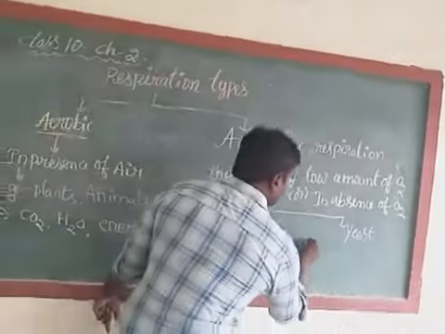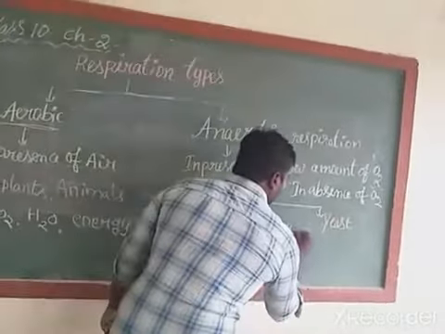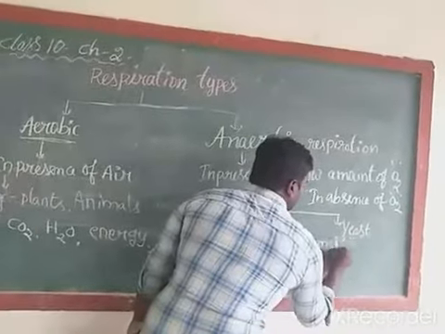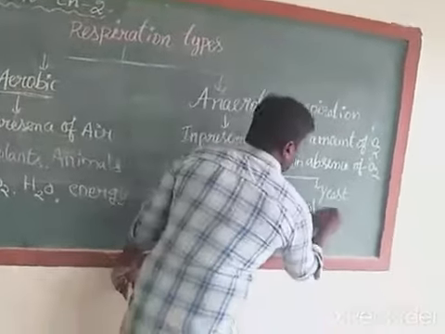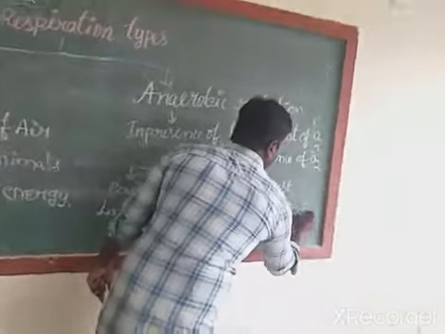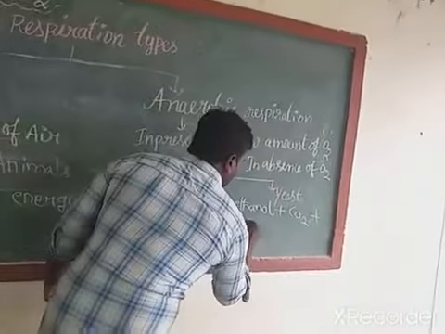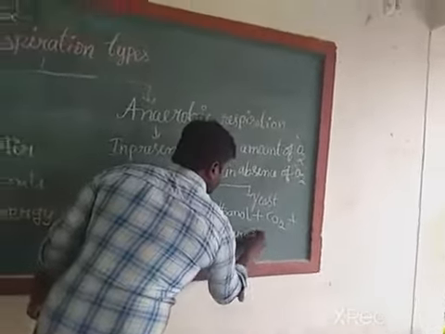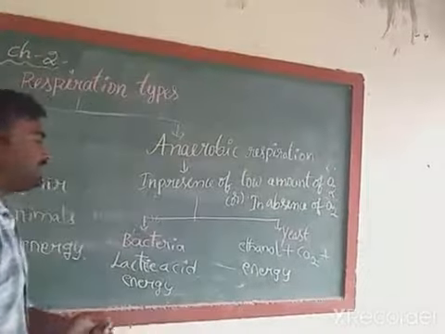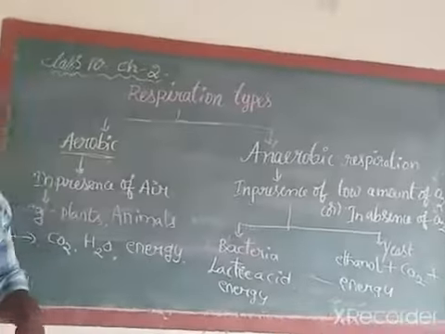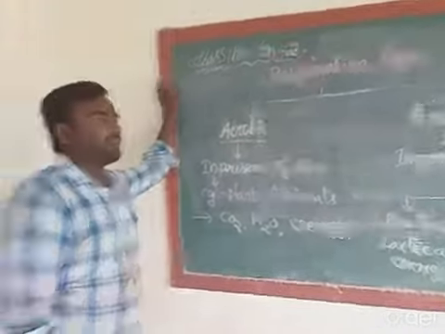In yeast, ethanol. Ethanol means it is one of the alcohols. Ethanol plus carbon dioxide plus energy. These can be produced in anaerobic respiration.